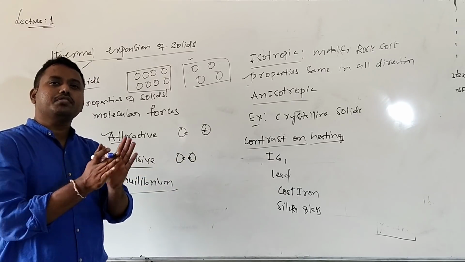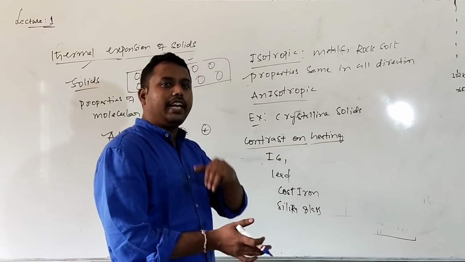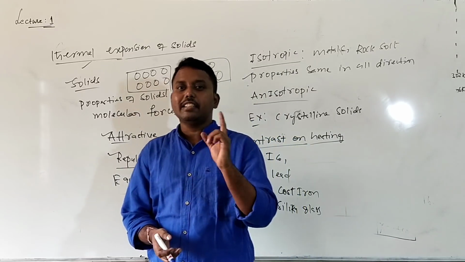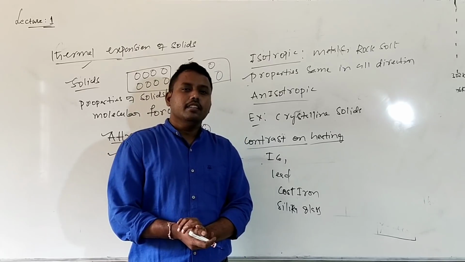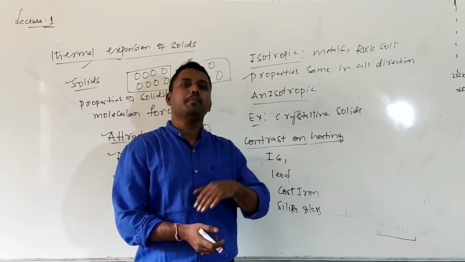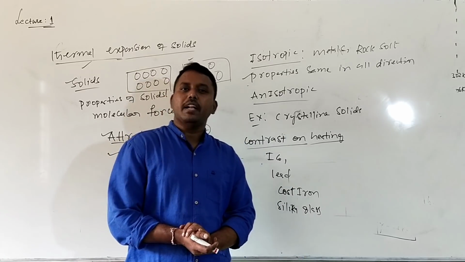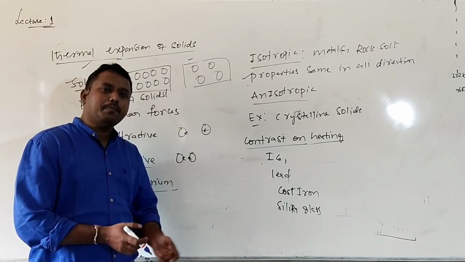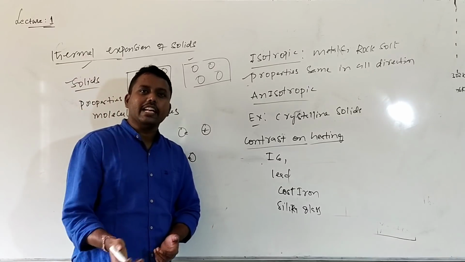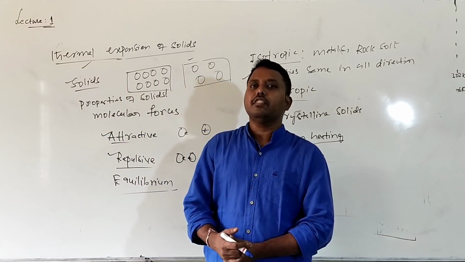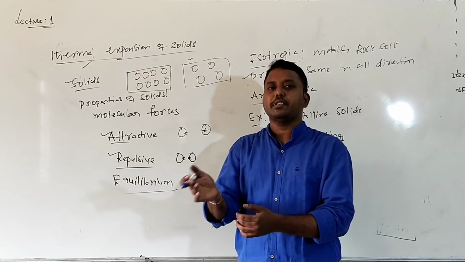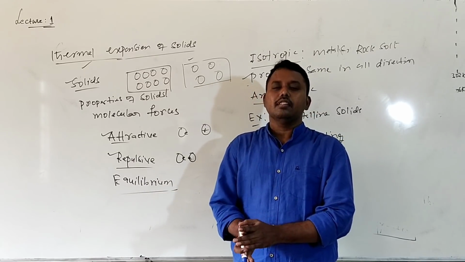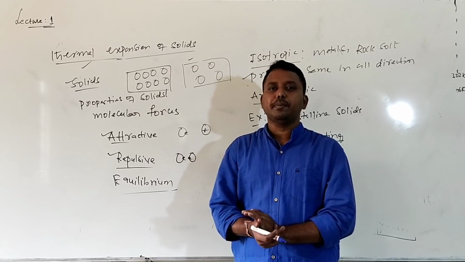This expansion of solids is mainly of three types. Whenever heat is applied, the solid's size changes, and shape also changes. So thermal expansion of solids is of three types: linear expansion, areal (superficial) expansion, and volume expansion.